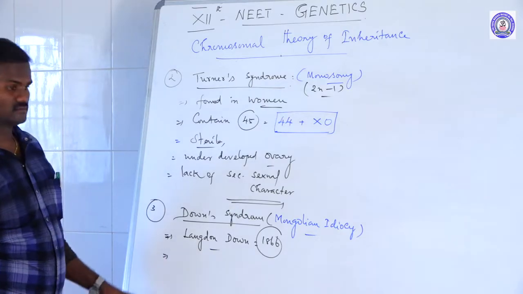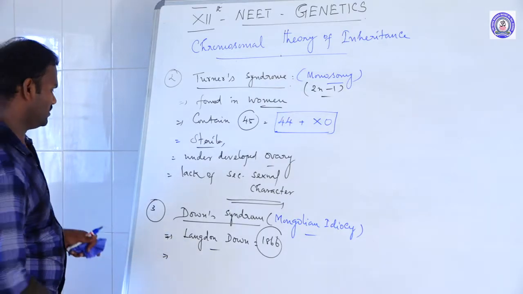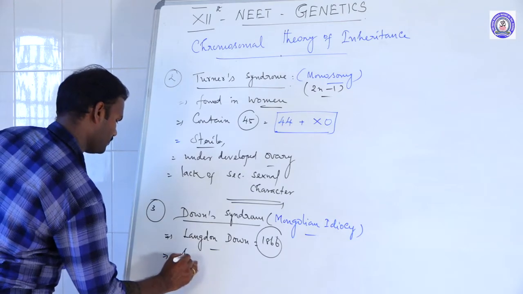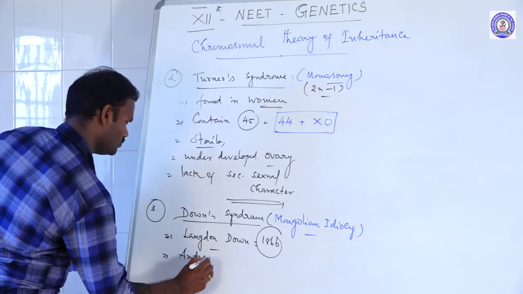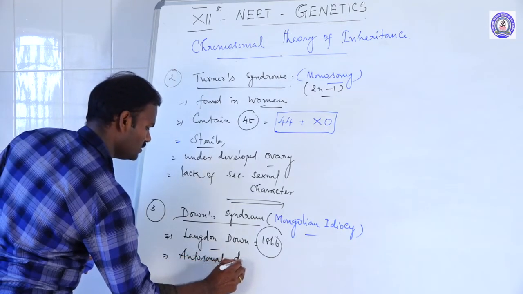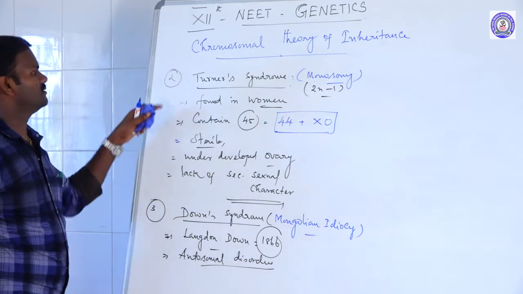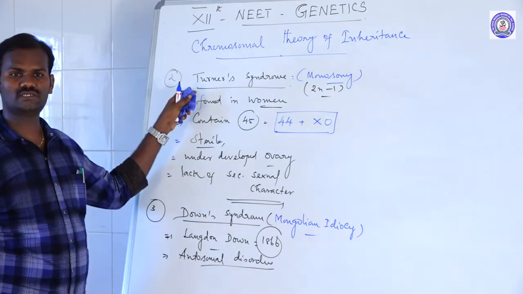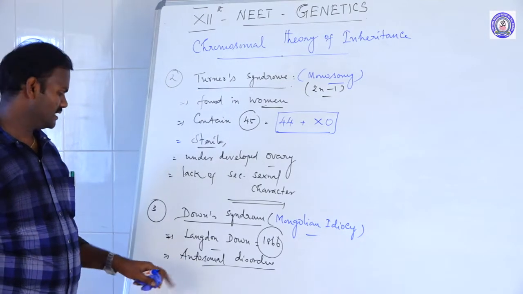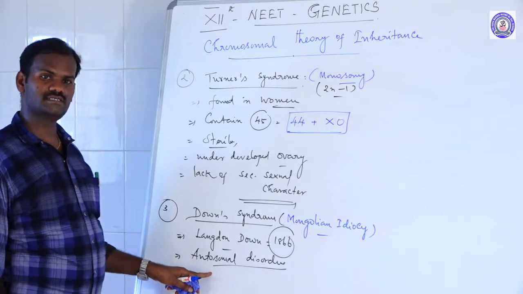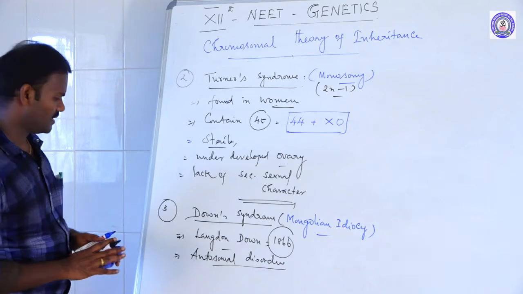Actually, it is an autosomal disorder, whereas Turner syndrome and Klinefelter syndrome are sex chromosome disorders. Here the alteration of chromosomes occurs in autosomes.